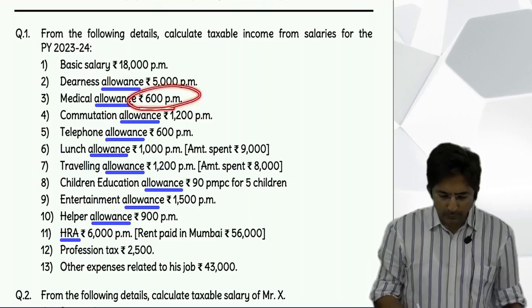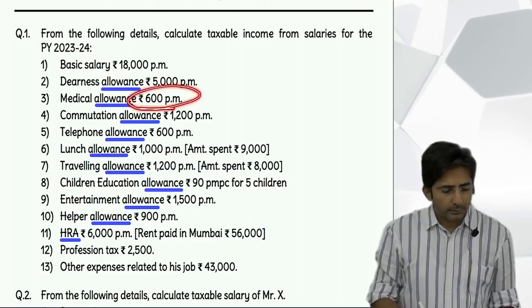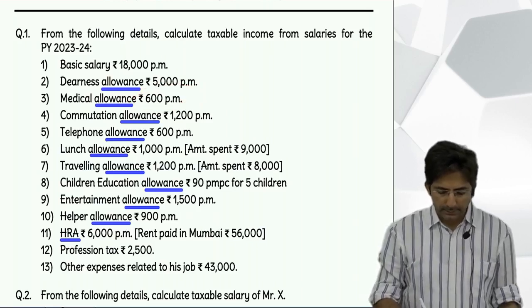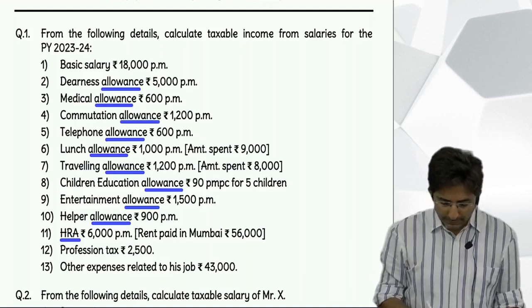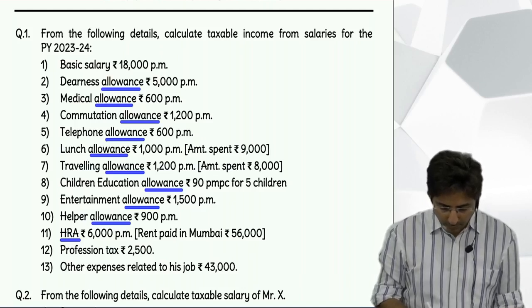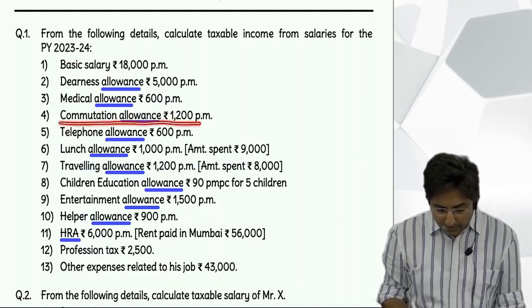$600 into 12. So that comes to how much? 7,200. Okay, then next is commutation allowance. Yes, this was there in TC hut or TC udhar.